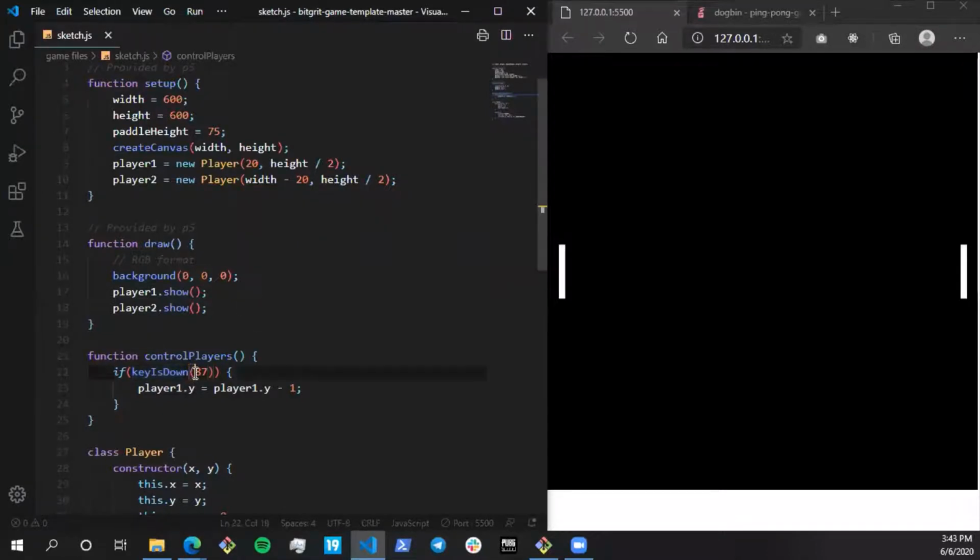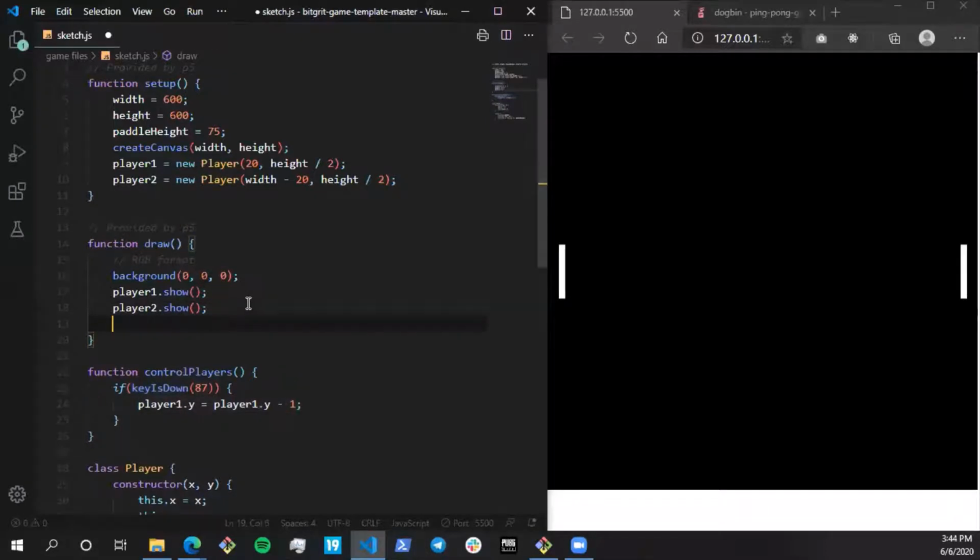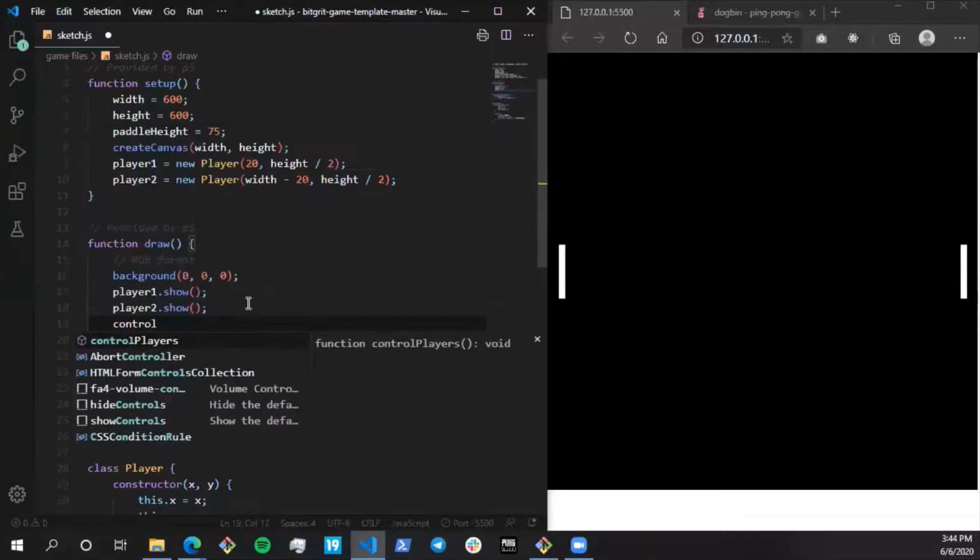The parameter taken in keyIsDown is which key you are pressing. 87 is the ASCII value of capital W. So whenever I detect keyIsDown on W, you have to decrease the Y by one. Then I'll call the function over here, control players.